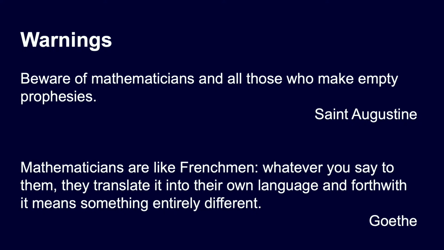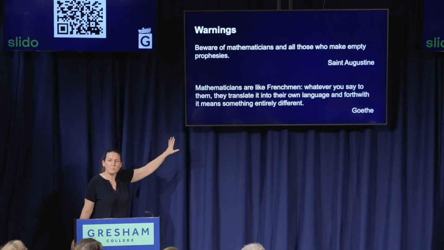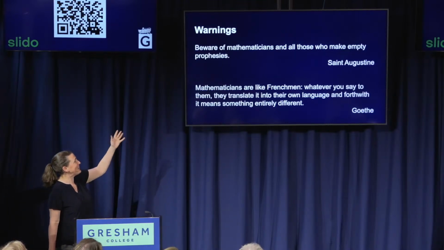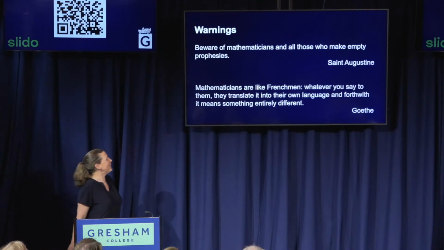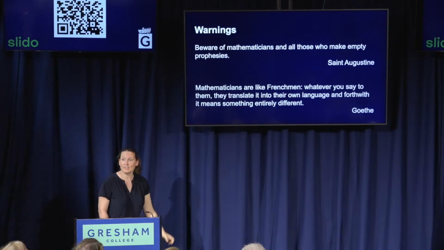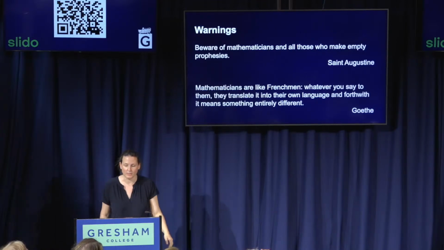St. Augustine does tell us to beware of mathematicians and all those who make empty prophecies. But, okay, well, I don't know, say what you like. St. Augustine, be honest with us. Goethe, on the other hand, I don't know if this is more insulting to mathematicians or to Frenchmen, but he says whatever you say to either of them, they translate it into their own language, and forthwith it means something entirely different. So those are the warnings, but now let's proceed and see what we can see about triangles.